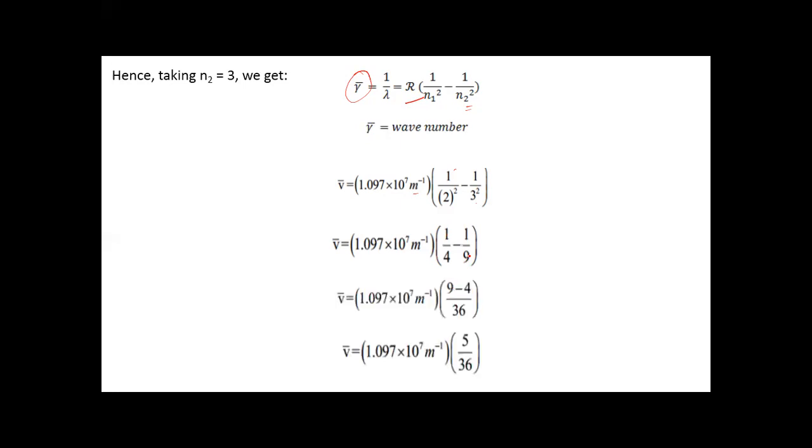When we solve this equation, nu bar comes to be 1.5236 into 10 to the power 6 meter inverse. So this is the wave number. This is our answer.